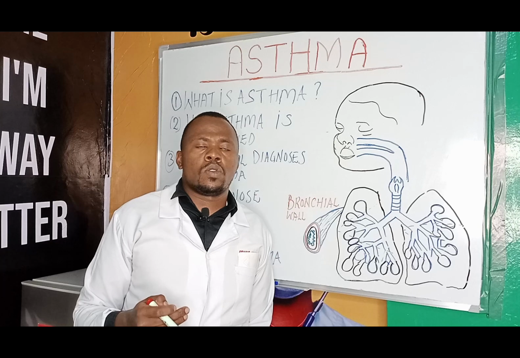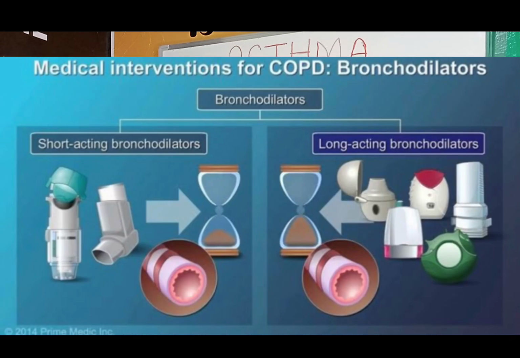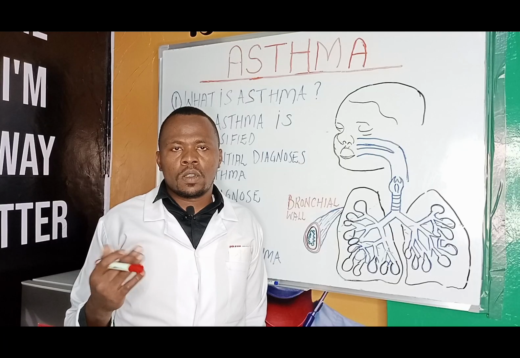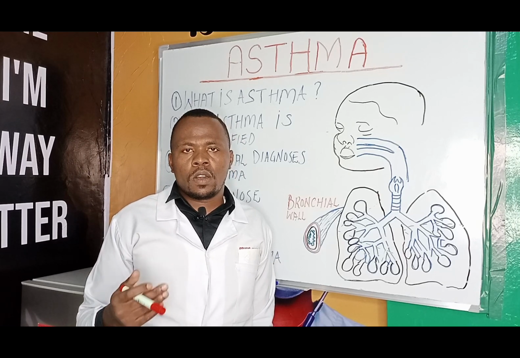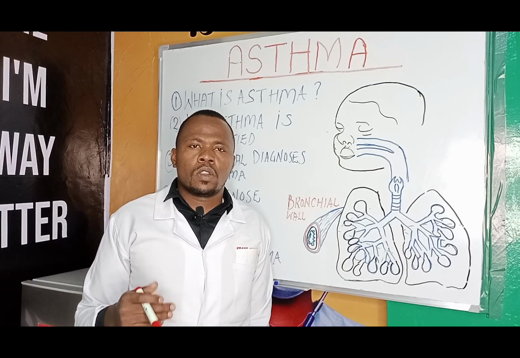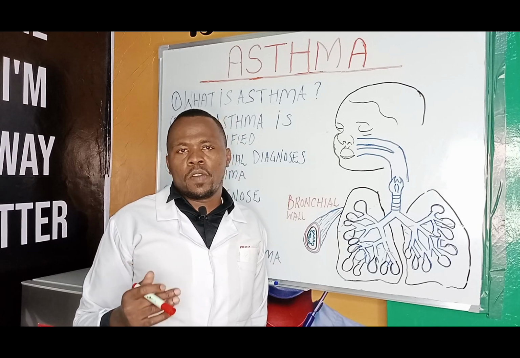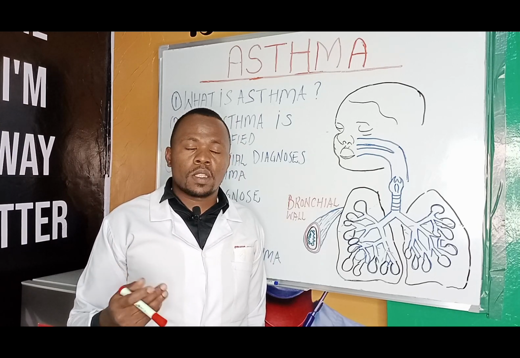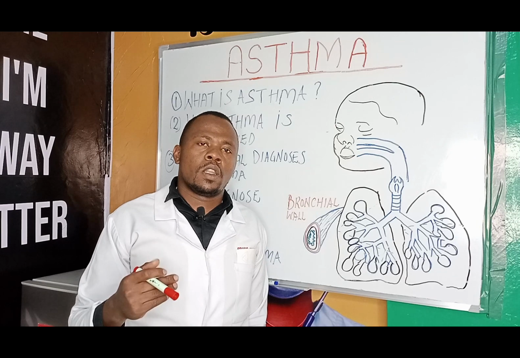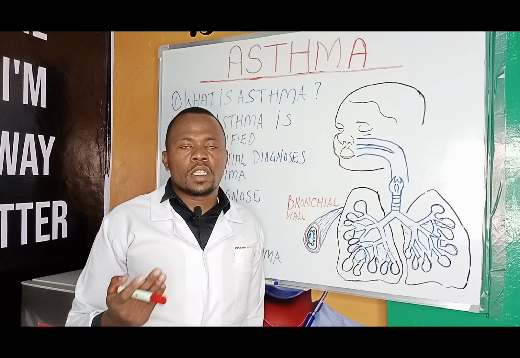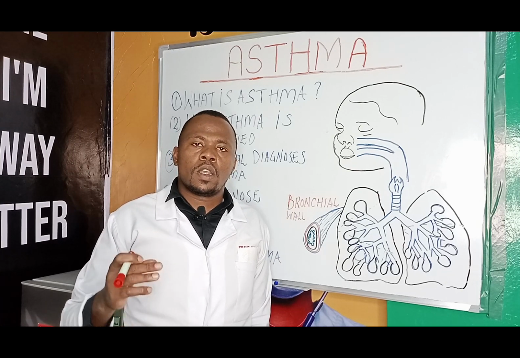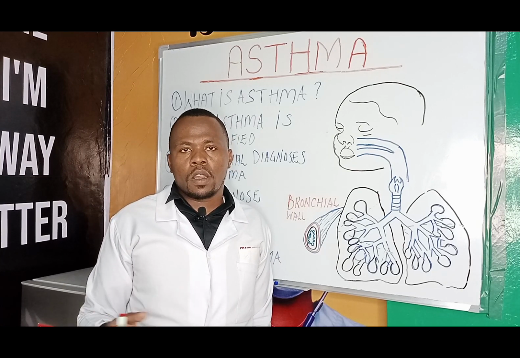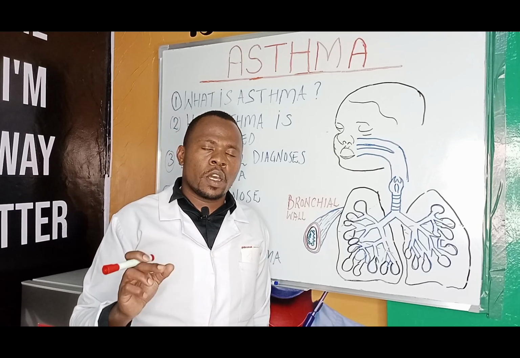Drugs that you may use to treat asthma, we have short-acting bronchodilators and long-acting bronchodilators. These are drugs that are used to expand your airway. We also have other drugs called corticosteroids. Corticosteroids may come in the form of oral drugs, inhalers, or injectables. Corticosteroids are used to reduce the swelling in asthma, the swelling in the bronchus or in the airways.